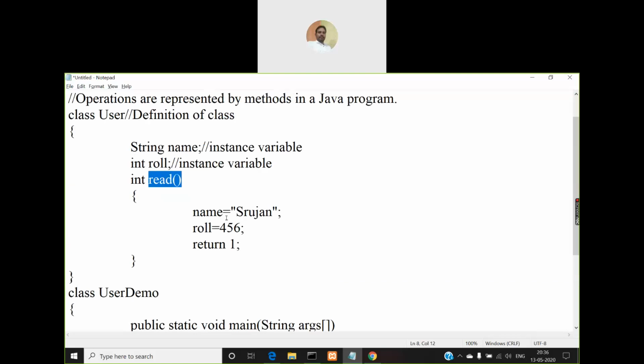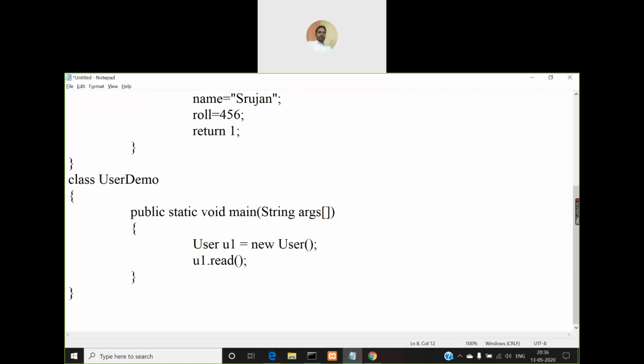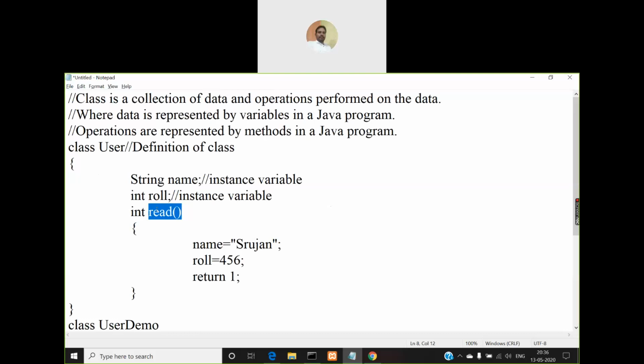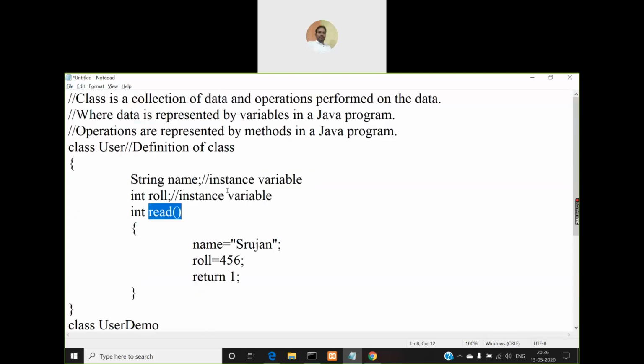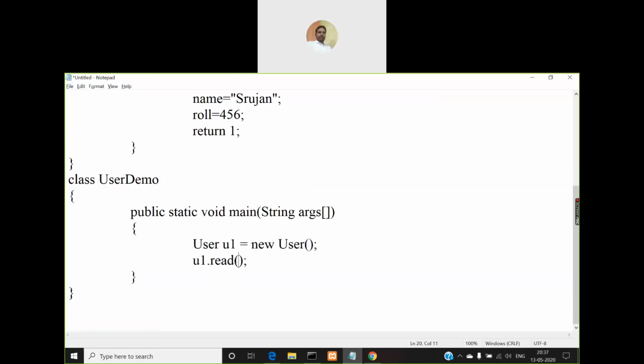The method name is read, so it must match exactly, along with the case. If small letters are used here, then small letters must be used here also. If it does not have any parameters, that means the parenthesis is empty here, then you can leave this parenthesis empty here.